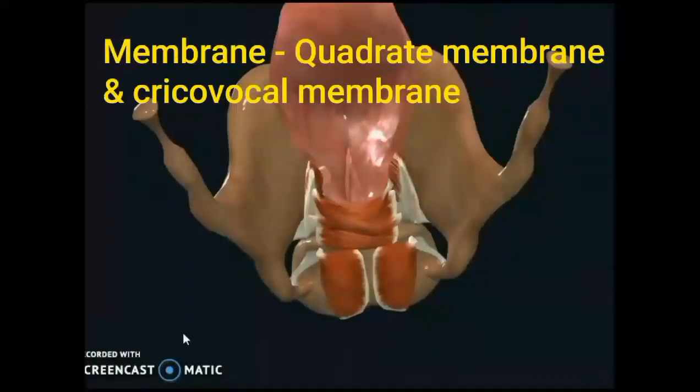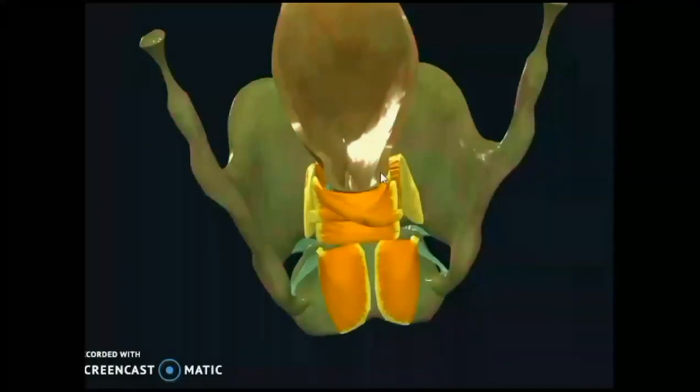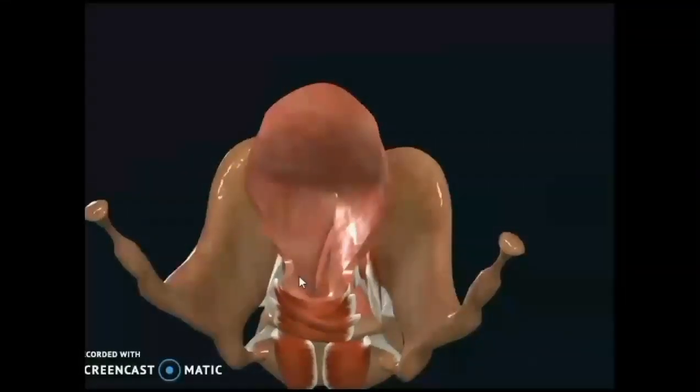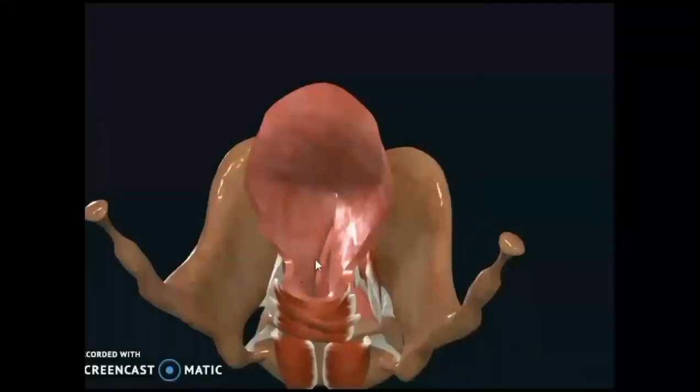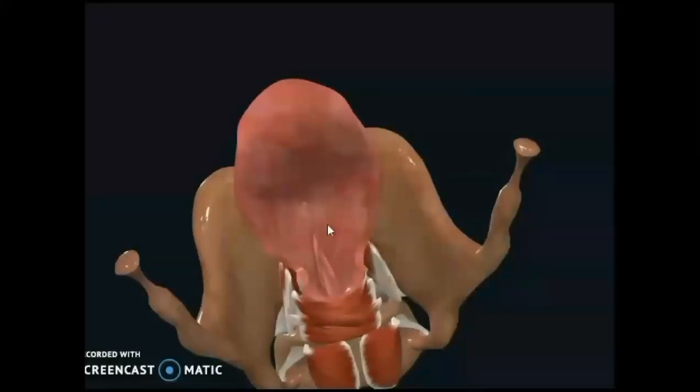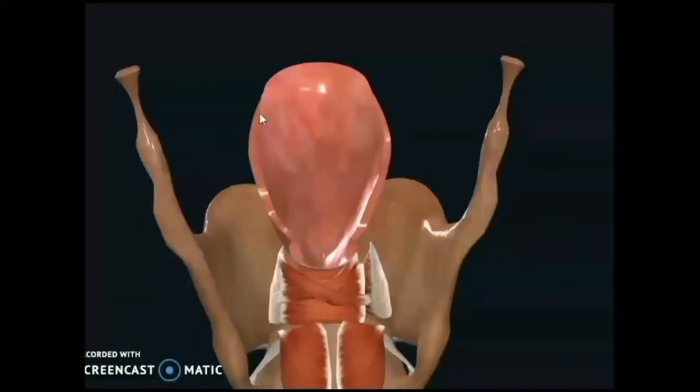You can see here, now you are seeing the laryngeal inlet. Hope you can visualize or imagine the epiglottis here, covered by mucosa. That is the mucosa covering the epiglottis, and this is the laryngeal inlet. You can see here the entire ring-like structure. So here will be the quadrate membrane from the lateral margin of the epiglottis to the arytenoid. You can see there inferior border, anterior border, superior and posterior borders of the quadrate membrane on the left side. On the right side you are seeing the quadrate membrane, and between the quadrate membrane and the lamina of the thyroid cartilage you are seeing the pyriform fossa.